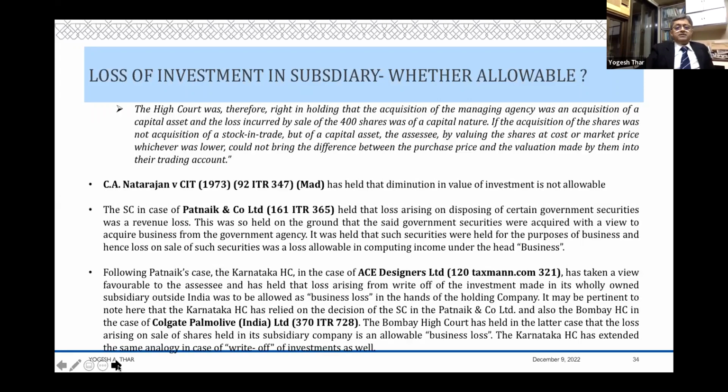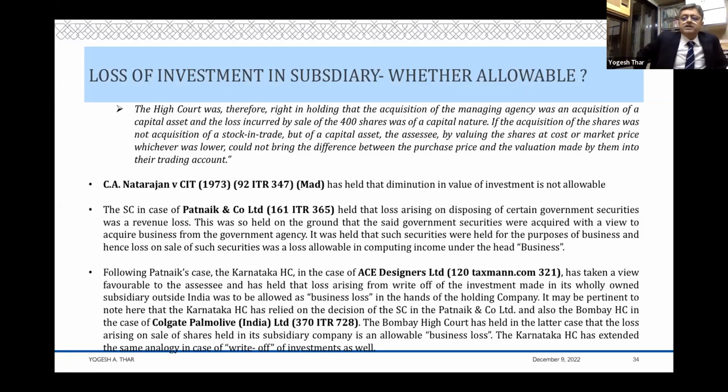Now, interestingly, before that, you also have a decision of the Madras High Court in 92 ITR, which was not concerned with the sale of those shares, but with diminution in the value of investments. The Madras High Court in Natarajan said that this diminution in value of investment is not allowable. It is allowable only if the actual loss is incurred. Merely on diminution, there can be no loss allowable.